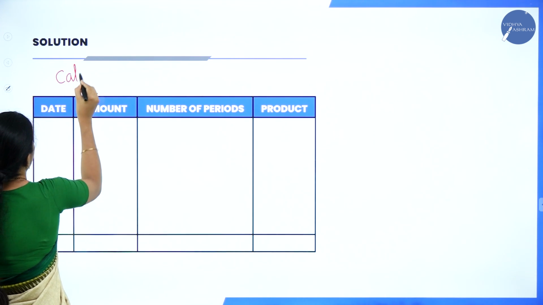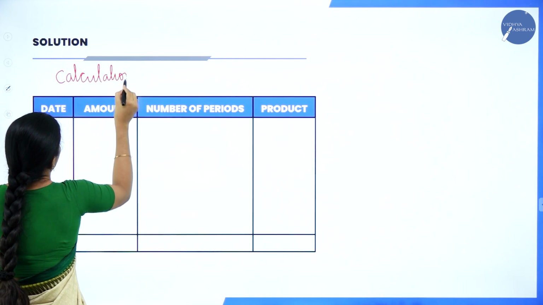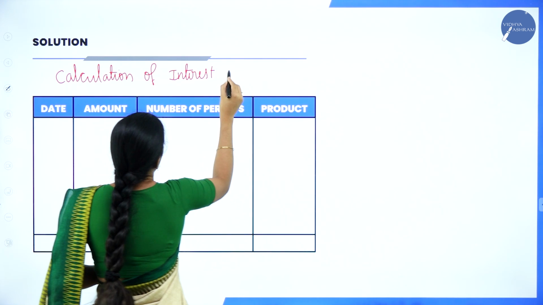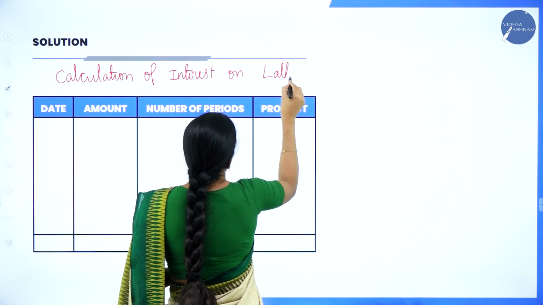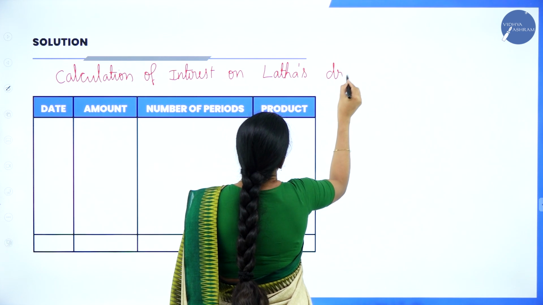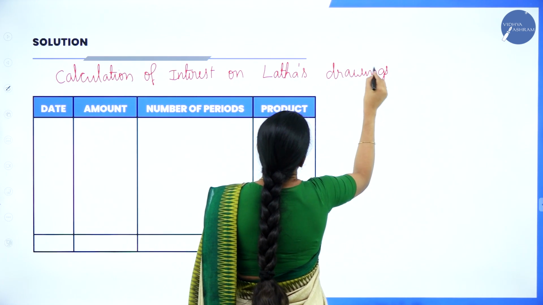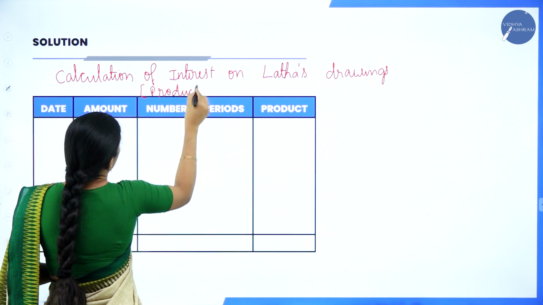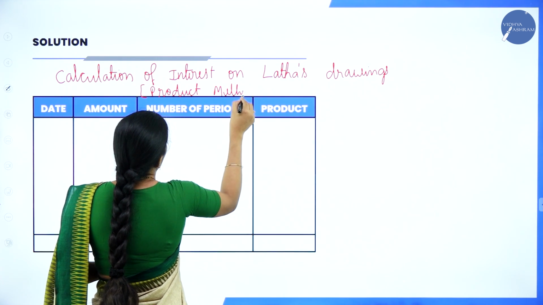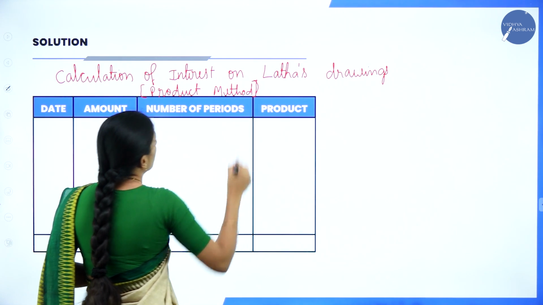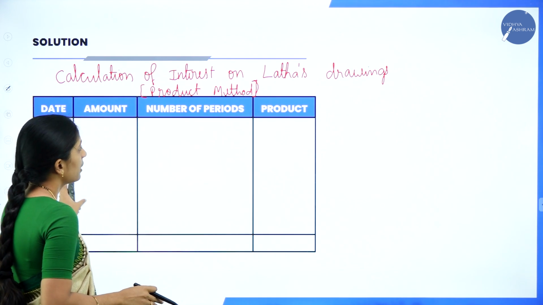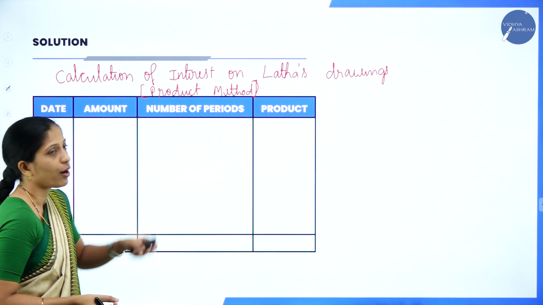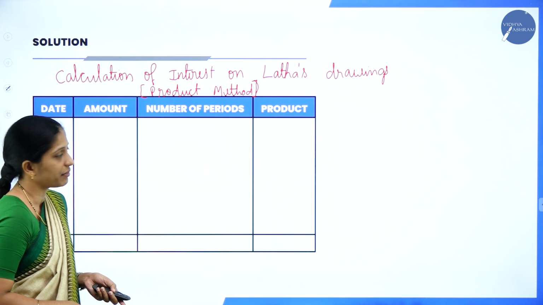So you have to write the heading, calculation of interest on Lata's drawings under product method. Okay, so hope you are clear. Now the columns required here are date, amount, period in months, and product. Now we shall write the date as it is, how they have given in the question.